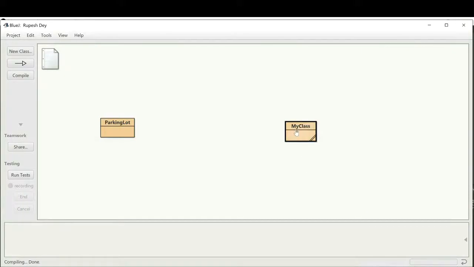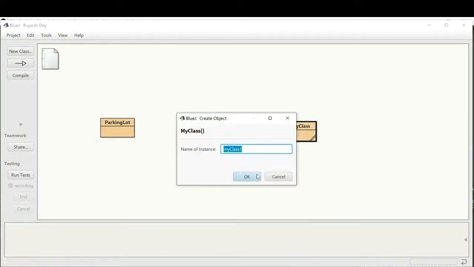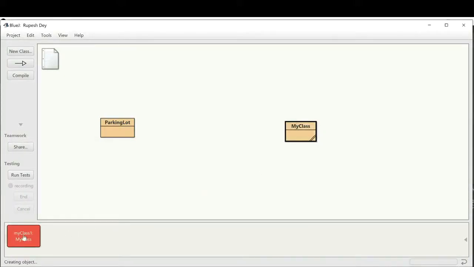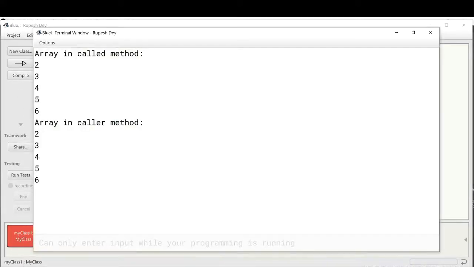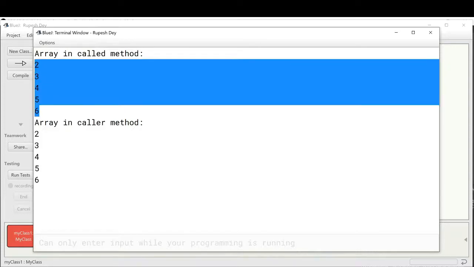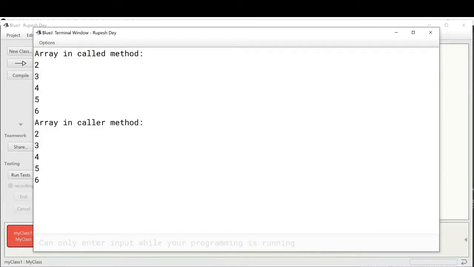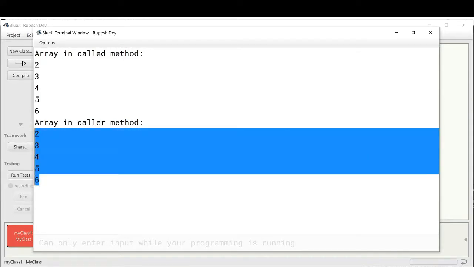So let us check. Object. Now I will call this caller method. See the output: array in called method 2, 3, 4, 5, 6. These are the updated values of the elements. And after that, when control came back to this caller method, it is displaying the same values of that array. That means the changes made in the formal parameter actually affect the actual parameter in a call by reference method. Understood? Now we will learn different types of functions.